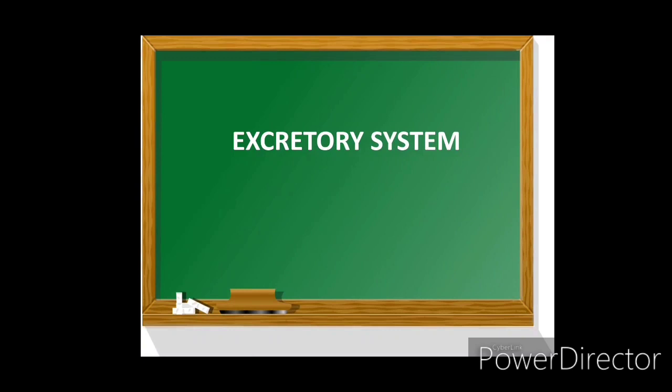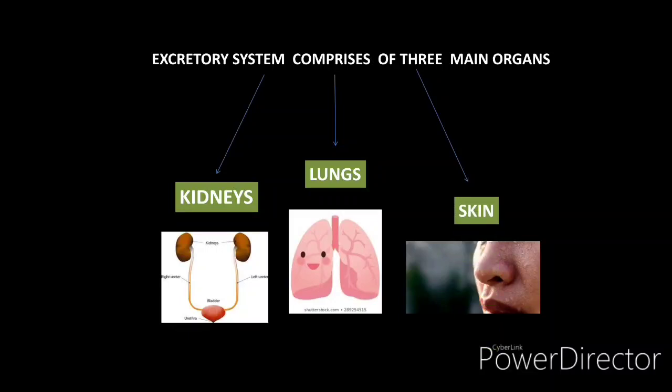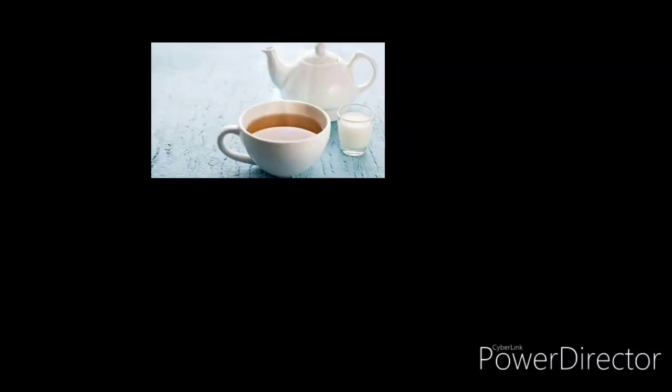Today we will study the excretory system. The excretory system comprises three main organs: kidneys, lungs, and skin. So if I ask you a question, what are the main organs of the excretory system? You will answer, ma'am, the excretory system consists of three main organs. Number 1, kidneys, number 2, lungs, and number 3, skin.